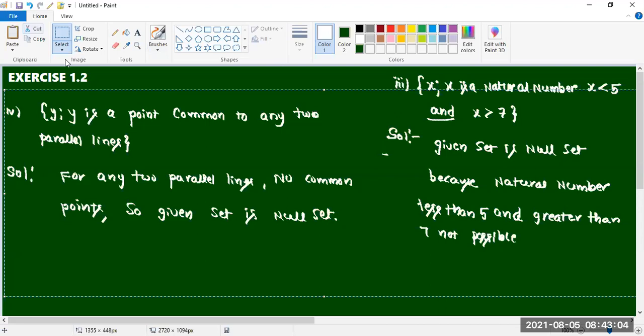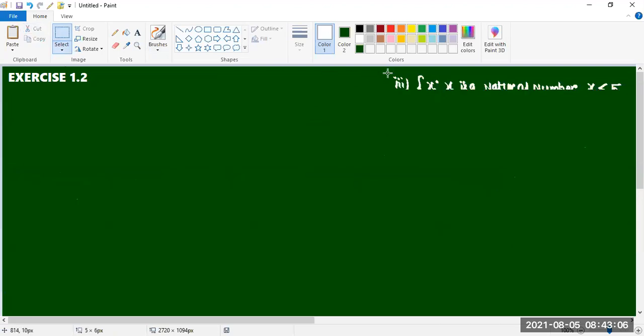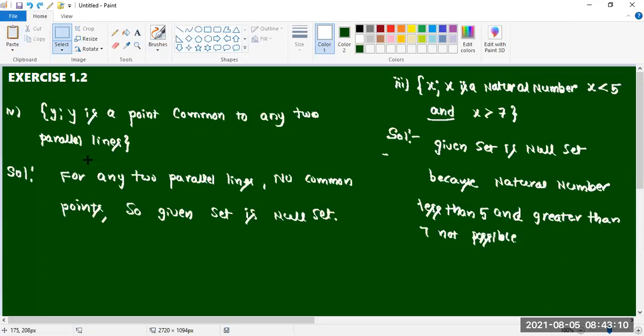Sir, the lines are parallel. That is why there is no common number. Sir, those lines are parallel. That is why there is no same number. Means that if they are intersecting, a common point will be there.